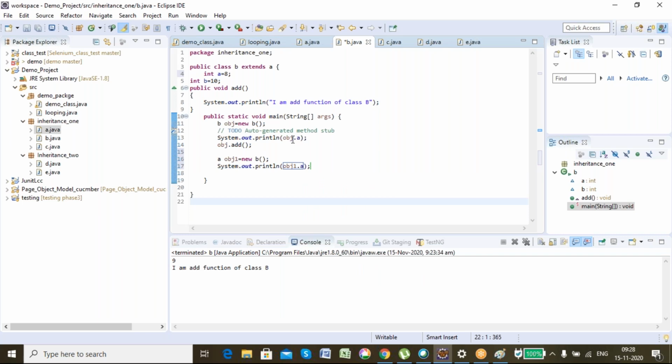Okay. Here I have called using the object of child class. Here I am using the object of parent class, but both have the instance of child class only. Here also I have new B, here also I have new B, but the only difference is here the object of parent class is there, here the object of child class is there. As in Java inheritance, it allows us to store the instance of a child class in the object of a parent class. Now let's see, if I call A using that object, what happens?